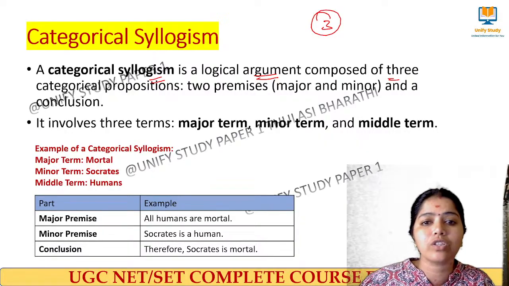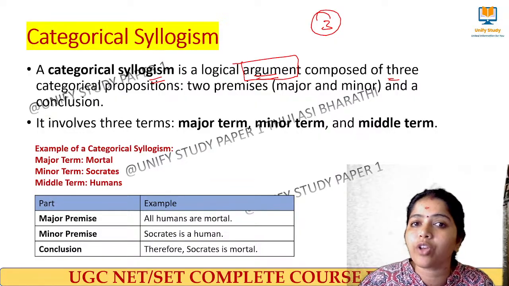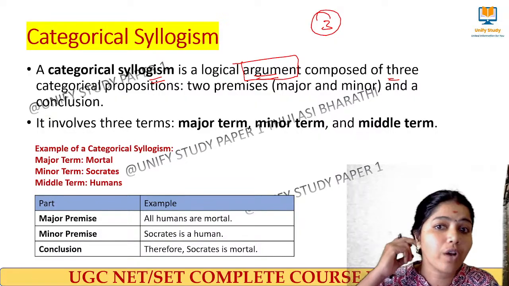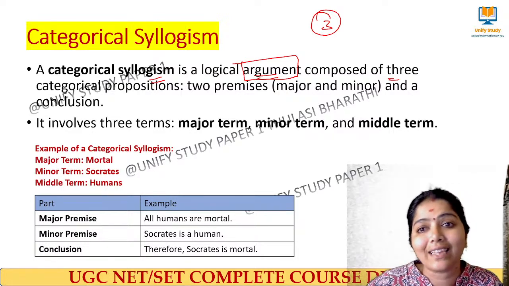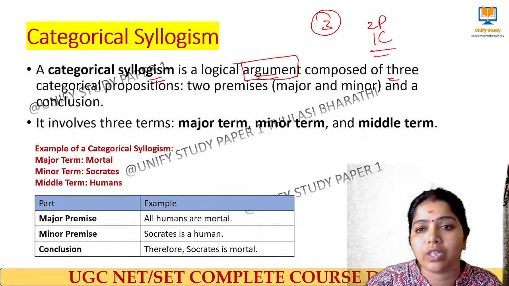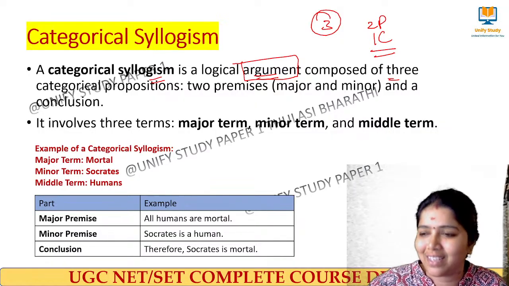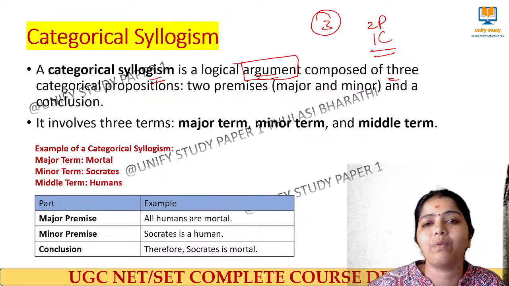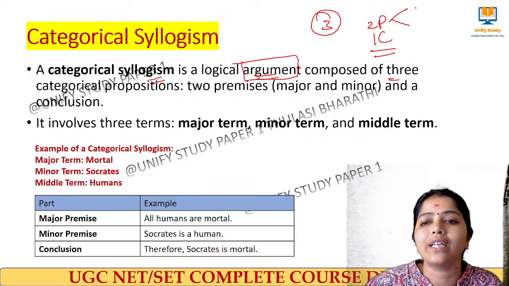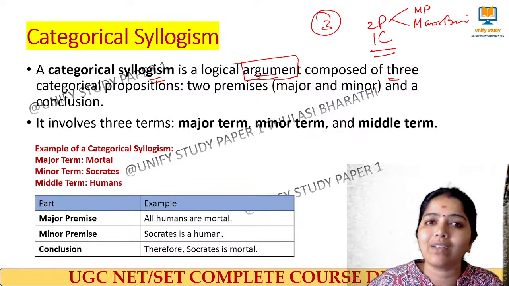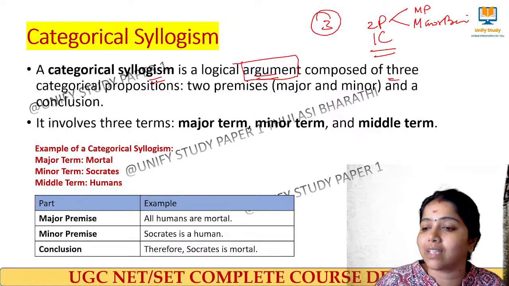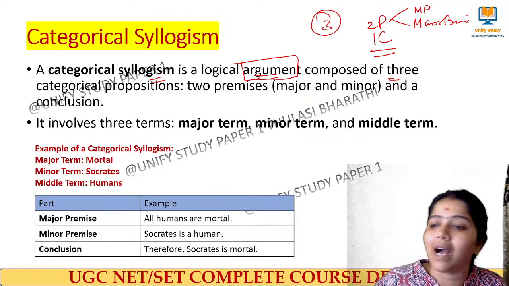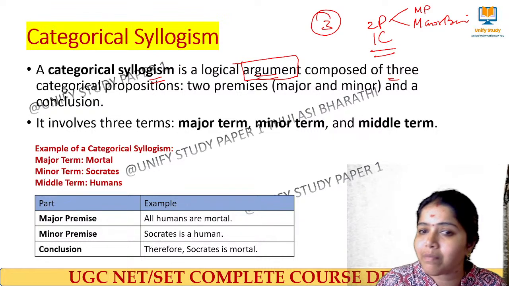So the categorical syllogism is an argument. As I have told, an argument is not of one statement, it is a combination of statements composed of three categorical propositions. In that we have two premises and one conclusion. These types of questions are asked in statement based questions. Two premises and one conclusion. These two premises we call the major premise and the minor premise. This categorical syllogism will have three important terms: major term, minor term and middle term.